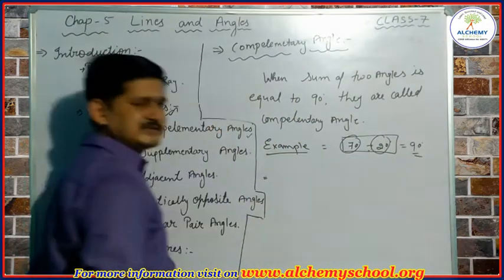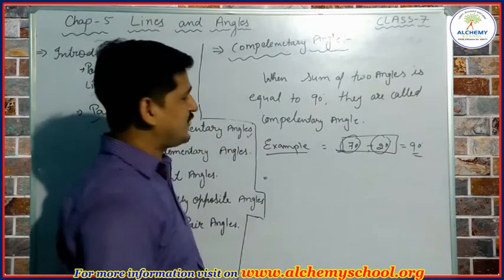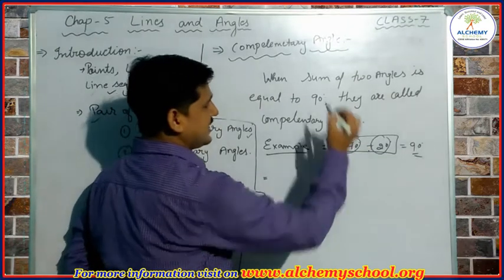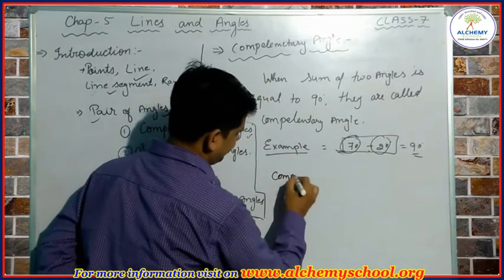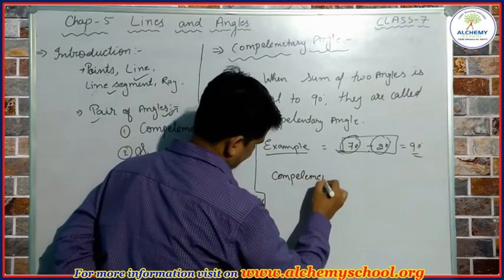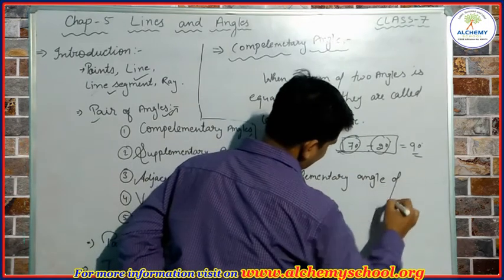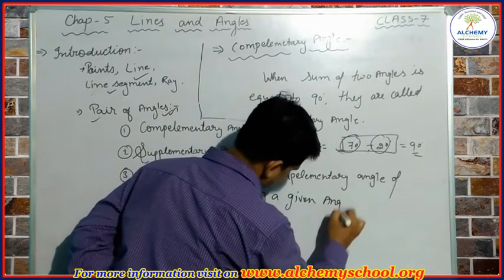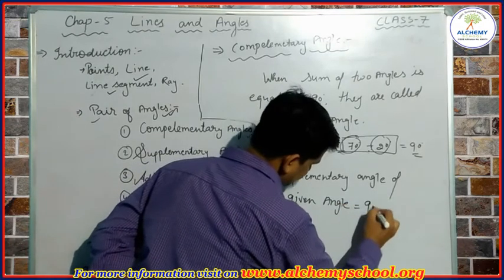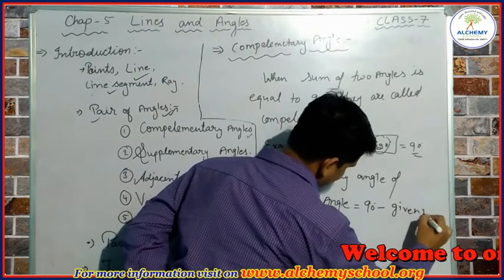So one more important thing is that if one angle is given to us and if we are going to find the complementary angle of given angle, so how we can find it? So we can find complementary angle of a given angle is equal to 90 degree minus given angle.